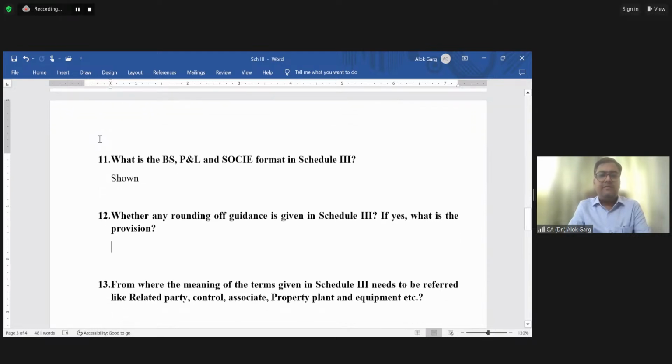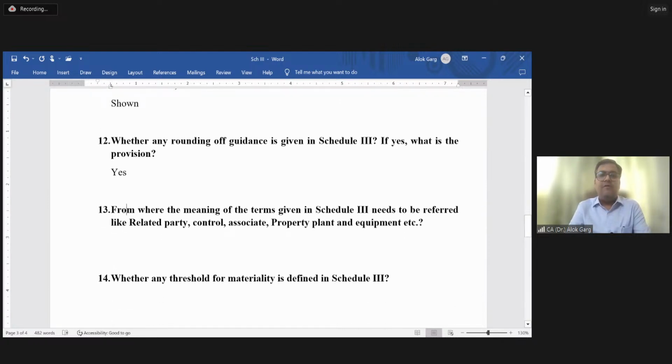Yes. So friends, we have seen the rounding off guidance, which is also given in Schedule 3, right? So while you prepare your balance sheet, P&L, cash flow, I mean to say Ind AS financial statement, or you audit Ind AS financial statement, please apply this rounding off guidance, right? While preparation or auditing of the financial statement.